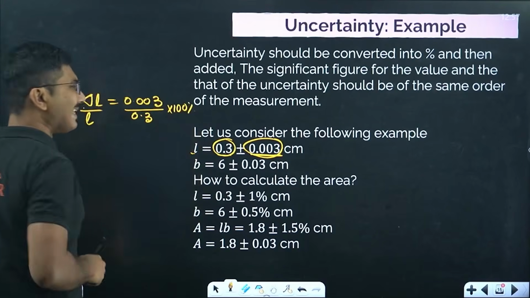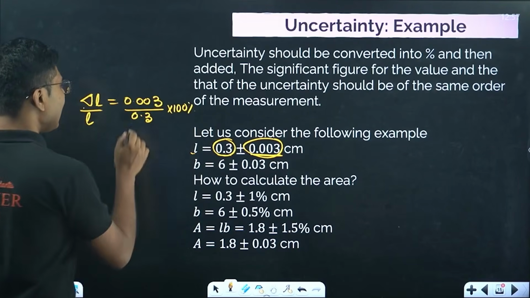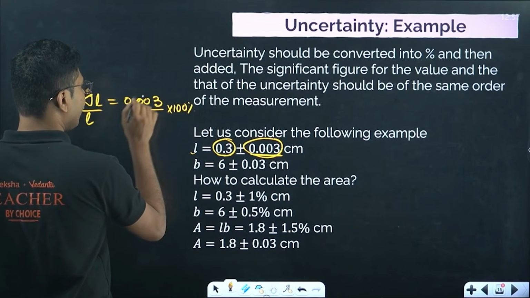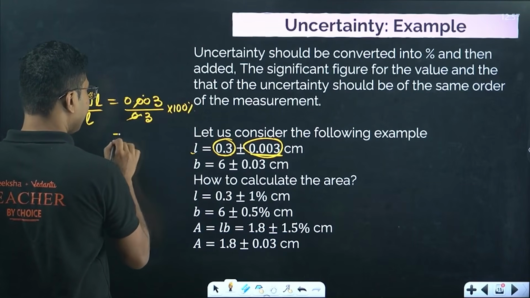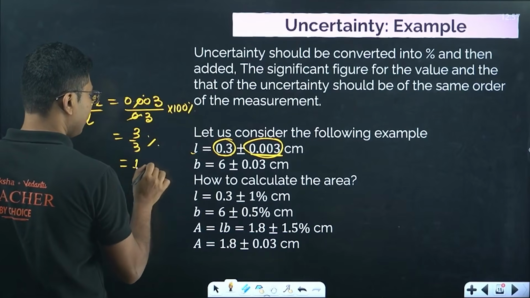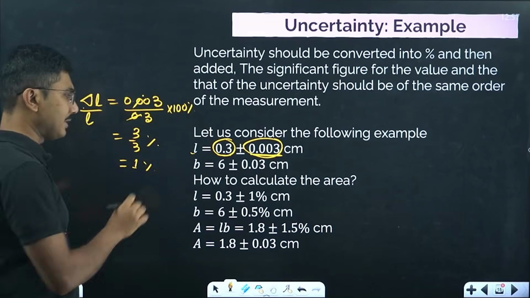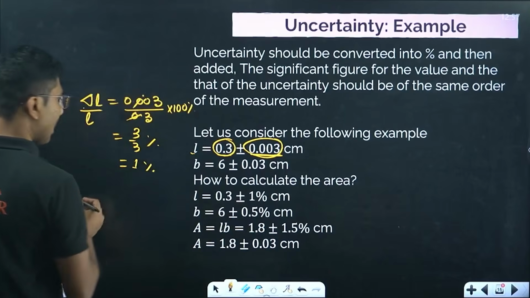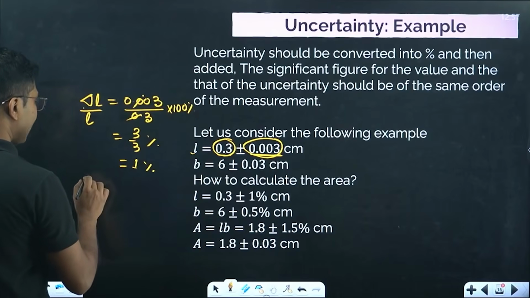This is the percentage error. This is called percentage error. So the decimal is gone. You get 0.03 multiplied by 100, you get 3/3%, that is 1%. So the error is 1%, or the uncertainty is 1%. In terms of breadth also you have to do the same thing.